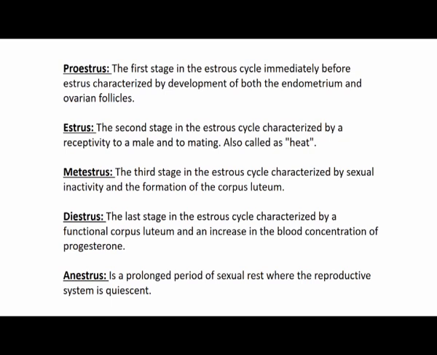and once again we will see what proestrus is: basically the development of both the endometrium and the ovarian follicles, which we have already understood. Second is estrus, the stage where the female is getting receptive to the male, and the process is called mating.